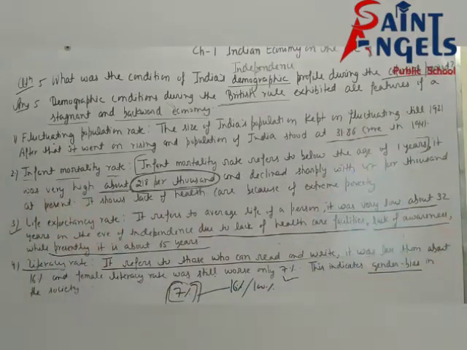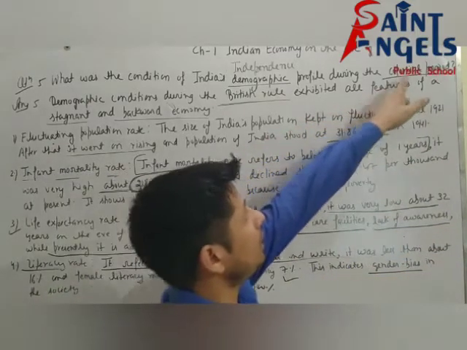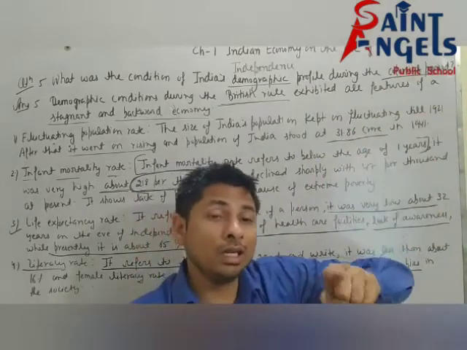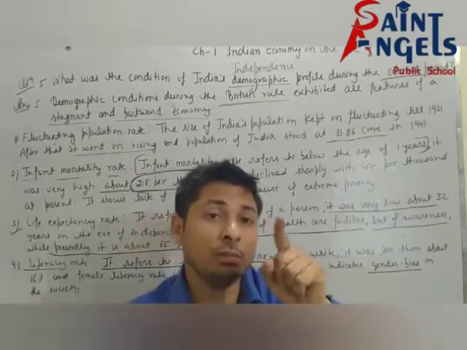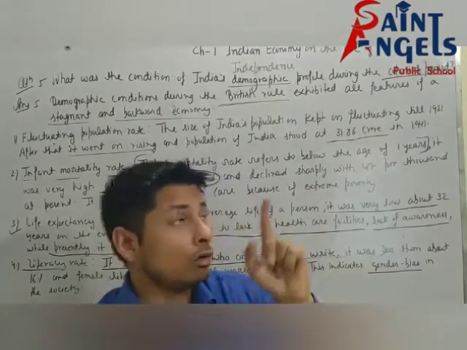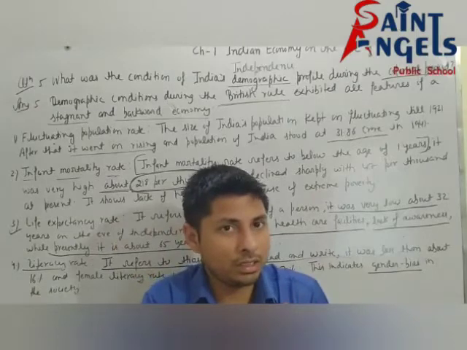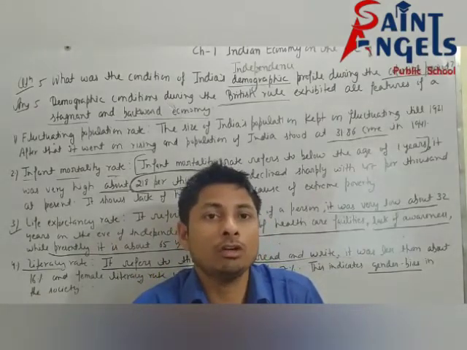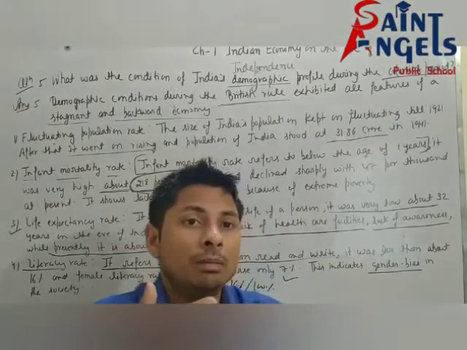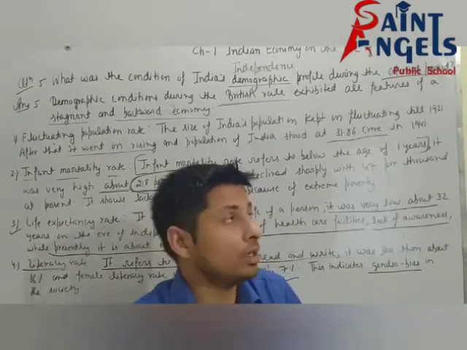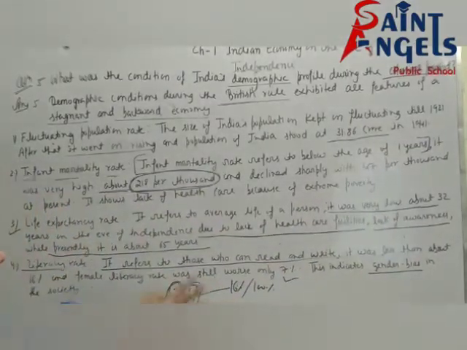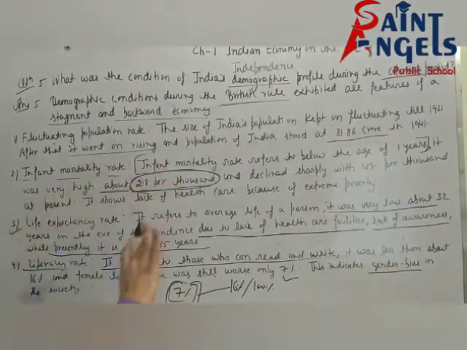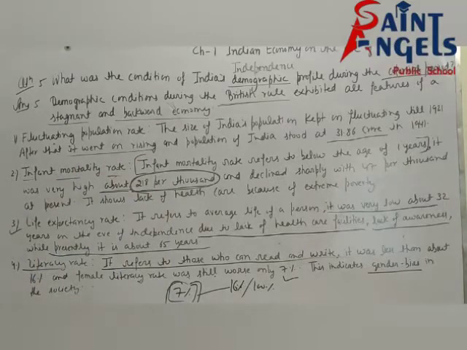Now see, the colonial period is different from the eve of independence, the period of independence. Colonial period means before independence, and on the eve of independence means we are talking about the period of independence. So don't get confused regarding these points. I hope all of you have understood. Please pause the video and note this down.